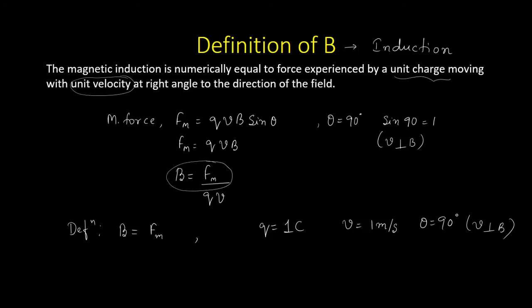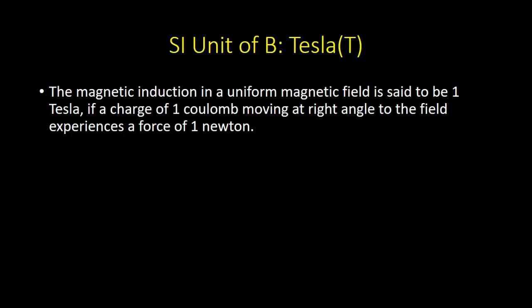What about the SI unit of magnetic field? We know the SI unit of magnetic field is Tesla. So how to define Tesla? Just now we defined magnetic field as numerically equal to magnetic force. Therefore, magnetic field is called as 1 Tesla whenever a charge of 1 coulomb experiences a force of 1 Newton when it is moving with a velocity of 1 meter per second at a direction perpendicular to the magnetic field.